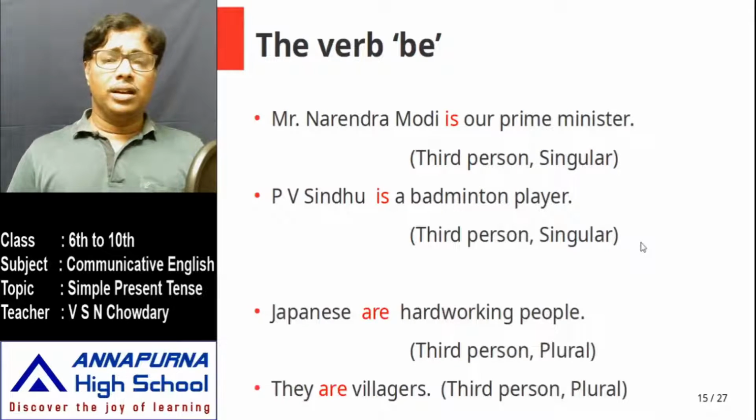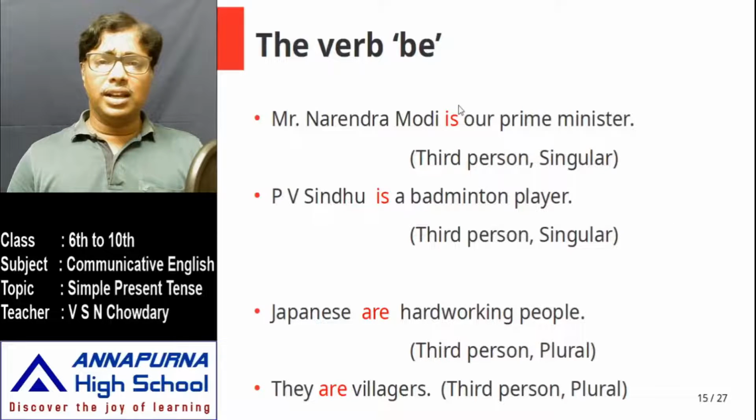And finally, third person plural. Japanese are hardworking people. Here I am referring to so many people. Again, they are not us, they are not you. I am referring to third person, many people. So that is third person plural. They are villagers. Again, this is also third person plural. And in this case we have are. So for third person singular it is is, and for third person plural it is are.